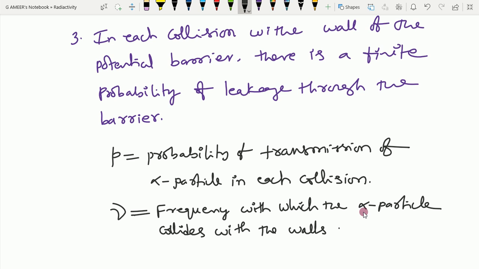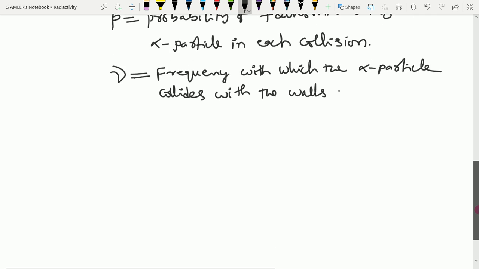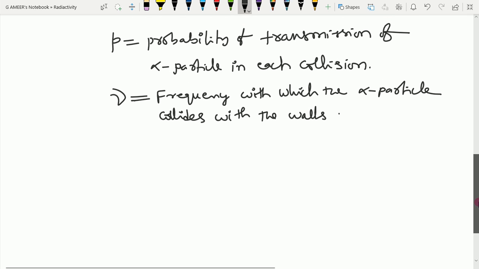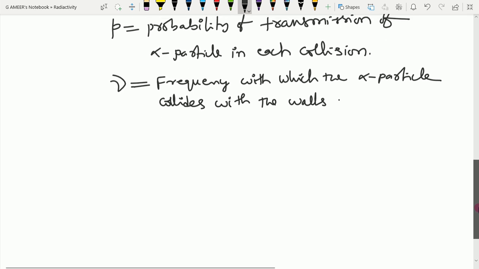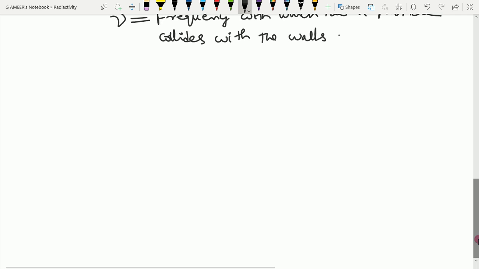Because it has to come out, in order to escape it will keep on hitting. So the number of collisions it makes per second, 10, 100, 1000, 10,000 collisions per unit time, is known as the frequency. In every collision there is a probability, that is the probability of transmission. It is also called the transmission coefficient. Okay, fine.